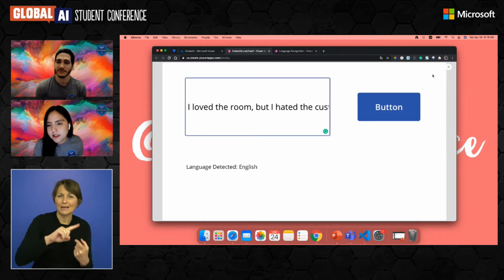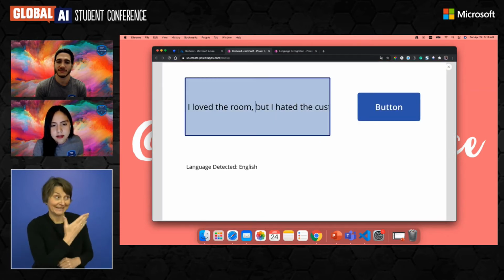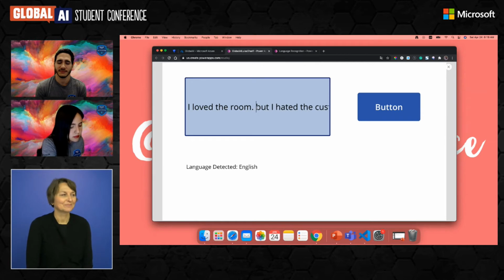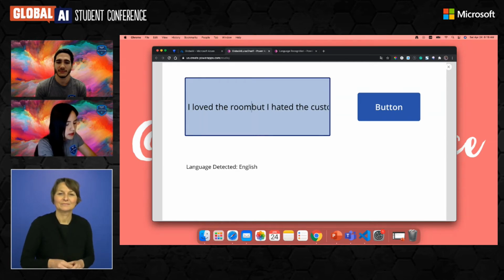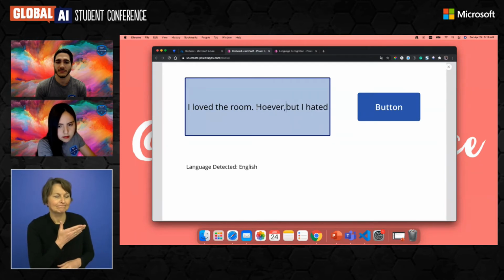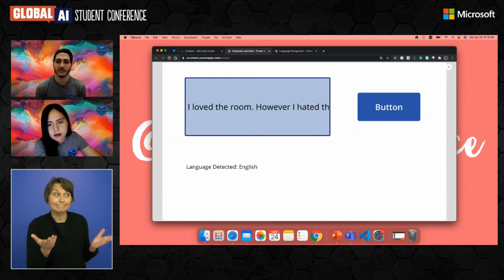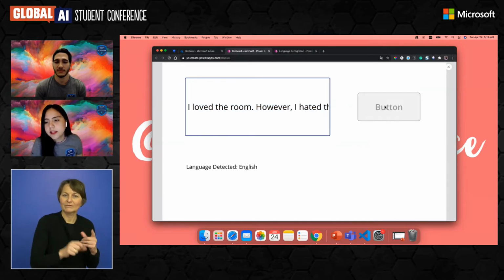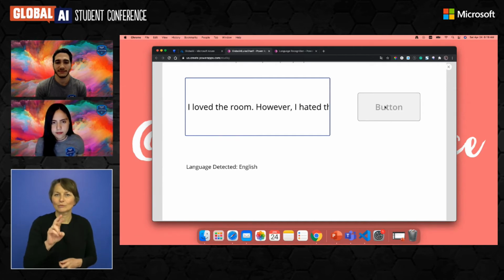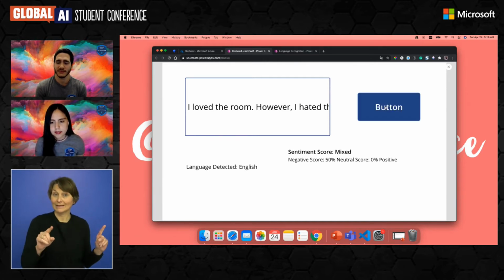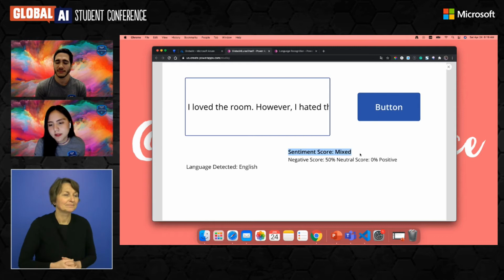So now we can just try this. And then let me just do on this. Okay, let's do however. Okay, however, instead of but. I want to separate. So if we click here in the button, we basically have our sentiment score.